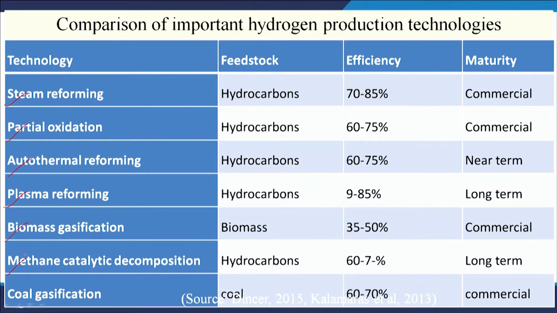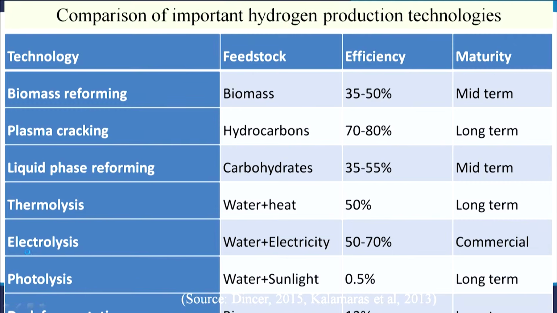These are the different feedstocks, some hydrocarbons, biomass and coal, and the efficiency for hydrogen production is different and the maturity level is also different. Some other examples are biomass reforming, plasma cracking, liquid phase reforming, thermolysis, electrolysis and photolysis.